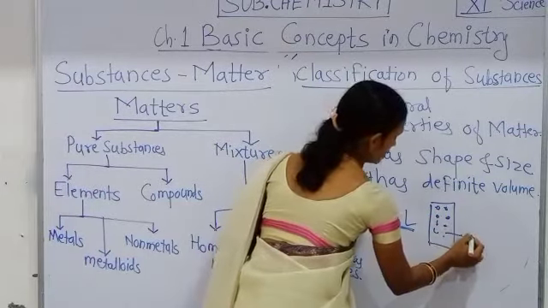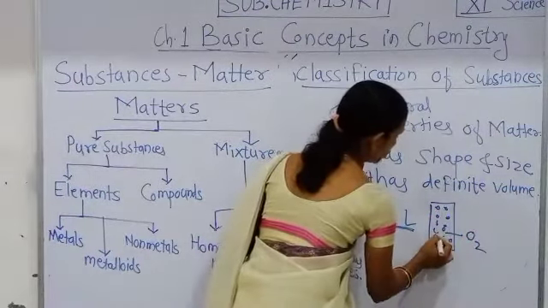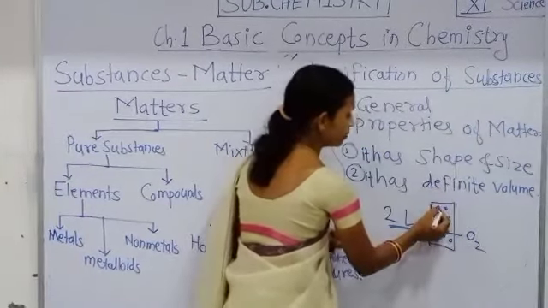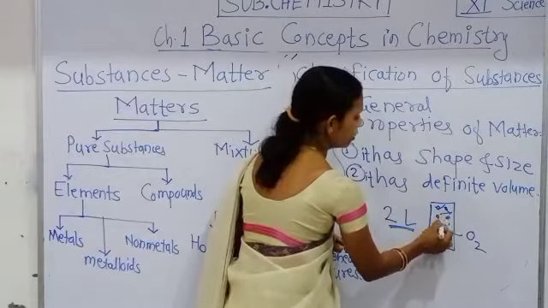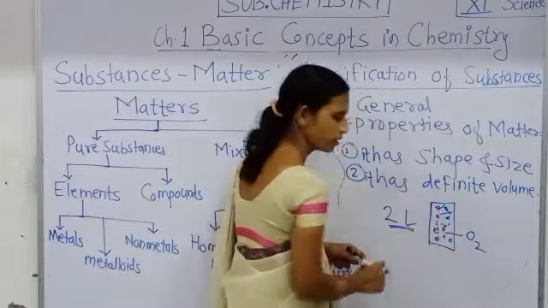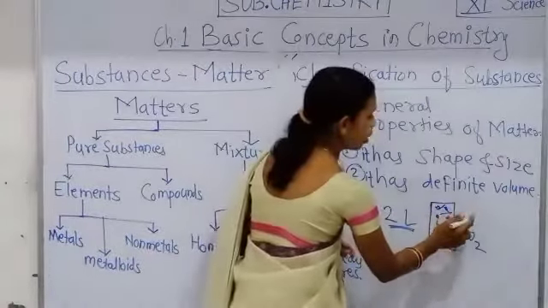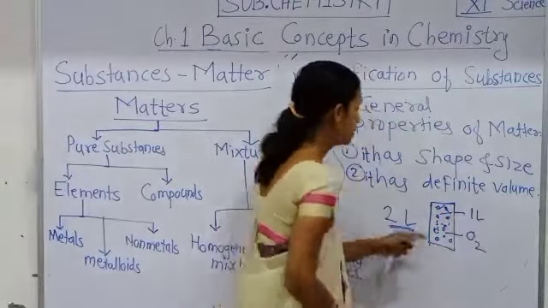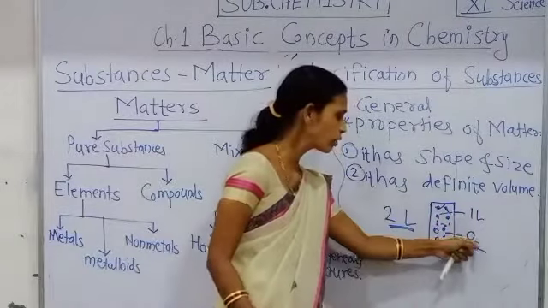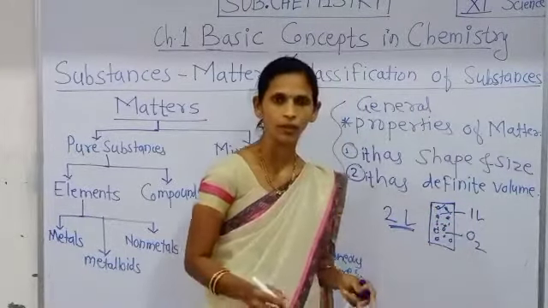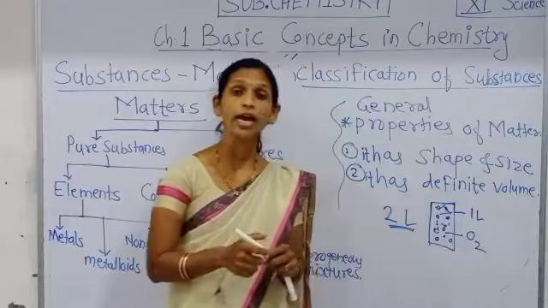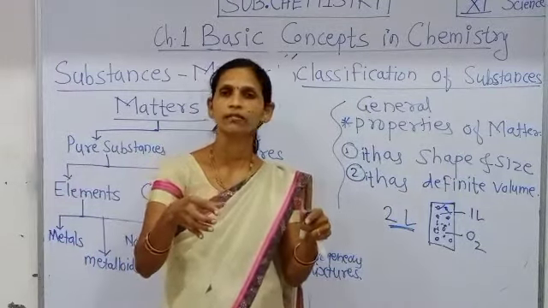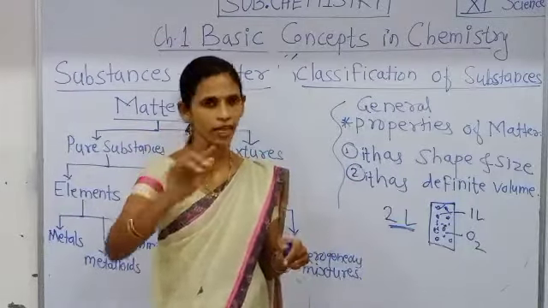suppose there is oxygen gas taken in a container, then that oxygen molecule moves in that container, and if the volume of that container is 1 liter, then volume of that oxygen is 1 liter. That means the gas which is kept in the container, the volume of that container is the volume of that gas.